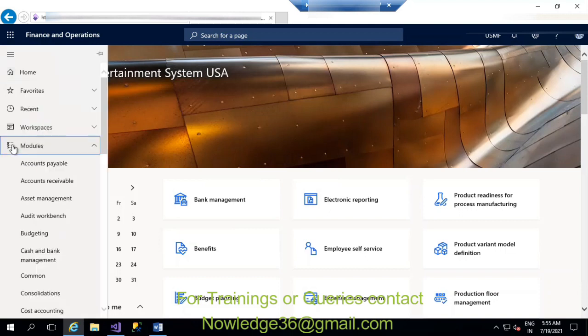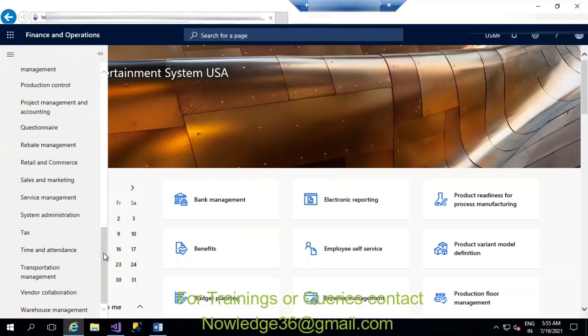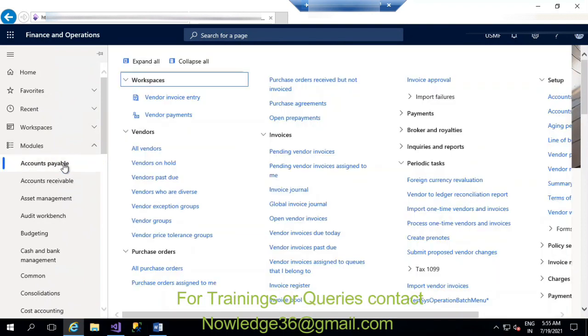On the left side you can see each and every module that is available. For example, the accounts payable module has everything related to vendor information.